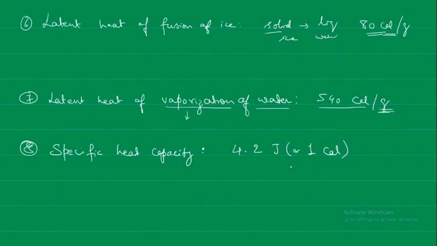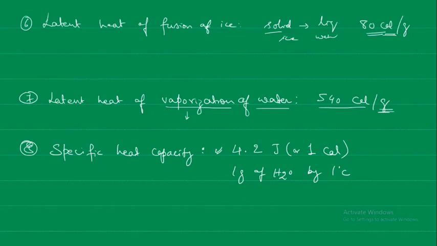So how much heat energy is required for increasing the temperature of 1 gram of water by 1 degree centigrade? That is 4.2 joules or 1 calorie.